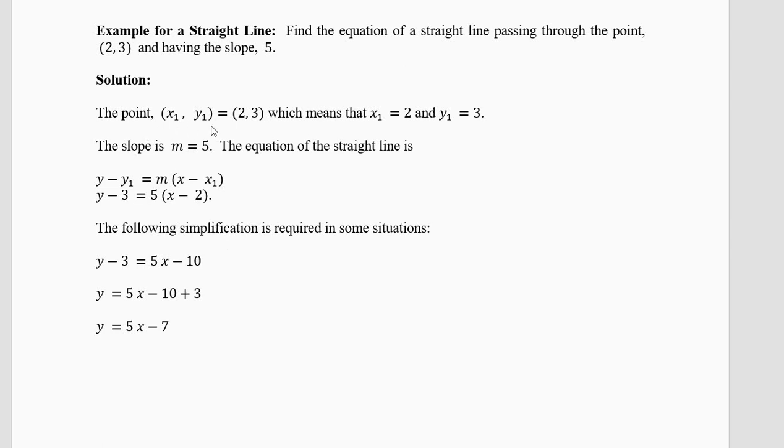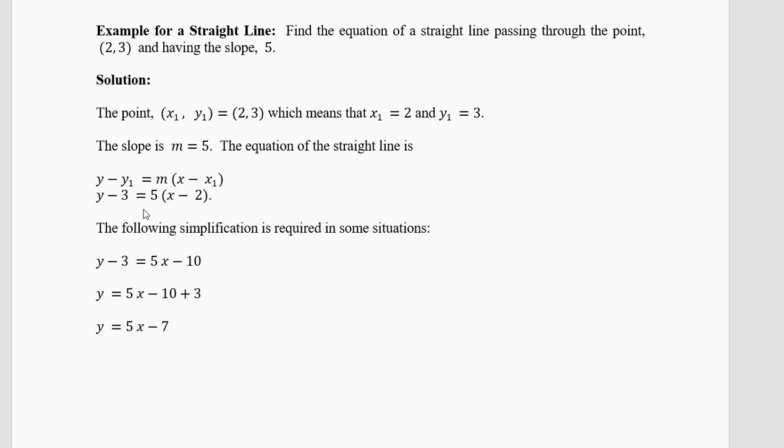Now the point is (x1, y1), so x1 equal to 2 and y1 equal to 3. First is x, second is y. Just remember the order, the same order which you have in the English language. Now the slope is m equal to 5, so y minus y1 equal to m into x minus x1: y minus 3 equal to 5 into x minus 2.